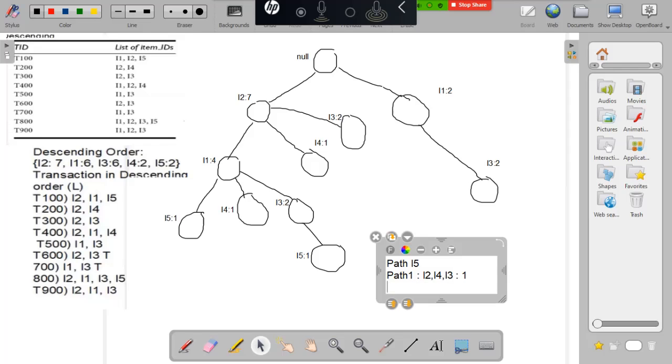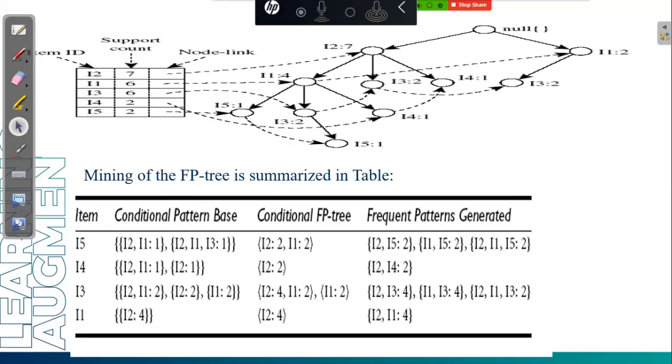Then we have another path also. What is the other path? To reach I5, I2 and I4. The path length is equal to 1. Which is shown here: I2, I1 for I5 equal to 1, I2, I1, I3 equal to 1. To reach I5, we have a path I2 and I1, and we have to mention the support count of 1 here. Then, just a minute.